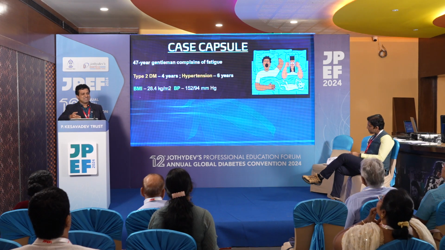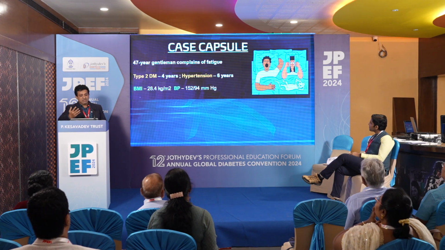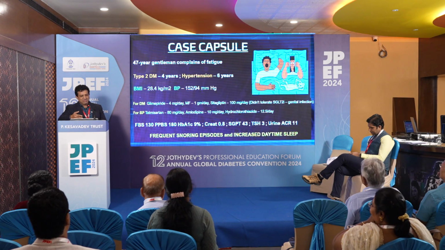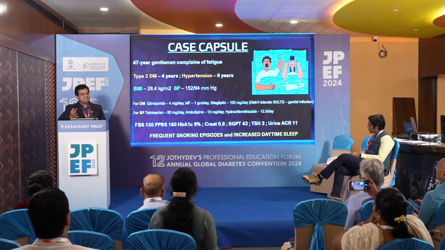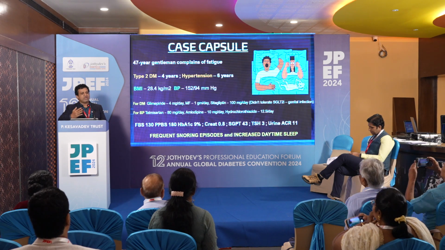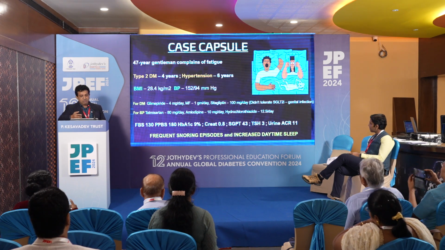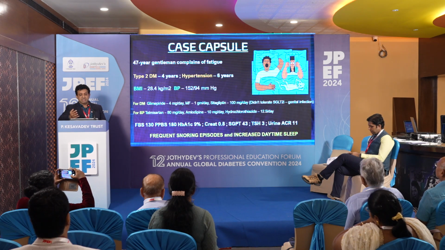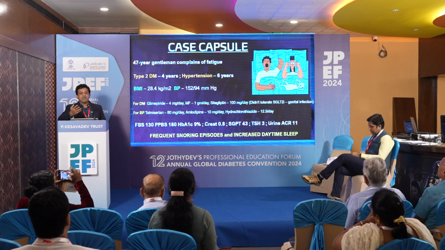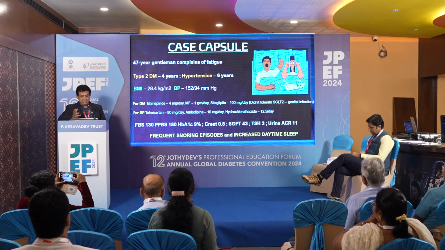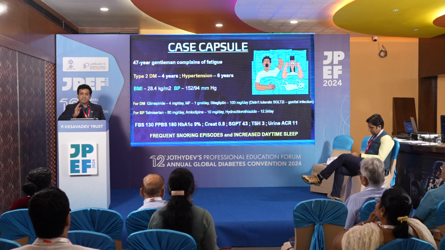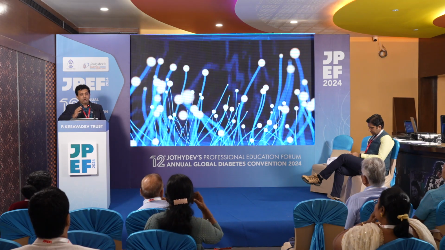And just you can see that is what the patient came with. The wife actually told that the person does not allow me to sleep. So for diabetes you can see a lot of medicines are there, and he is on the brim of getting insulin also. HbA1c is not getting controlled. And you can see for BP the medicines are increasing and increasing, including dapagliflozin they tried, but could not tolerate because of genital infection. You can see the main complaint is not uncontrolled diabetes, it is about frequent snoring episodes and daytime sleep. So what can we do?